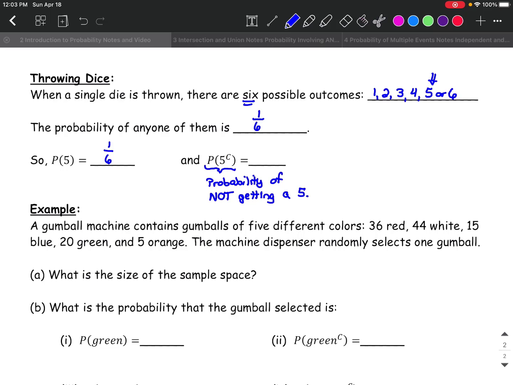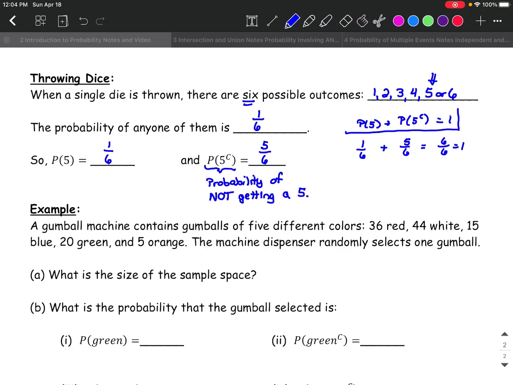Well, if I don't get a 5, I could get 1, 2, 3, 4, or 6. There are 5 numbers that are not 5 out of the 6 possibilities. Now, the one thing I want you to notice here, if I take the 1/6, which was the probability of 5, plus the probability of the complement of 5, which was 5/6, they add up to 6/6, which is 1.